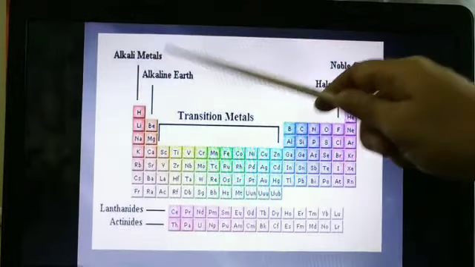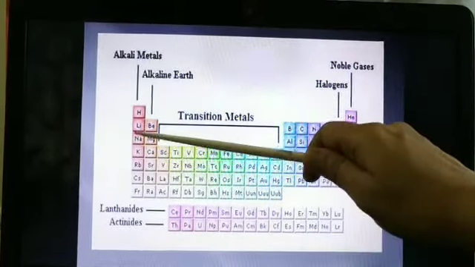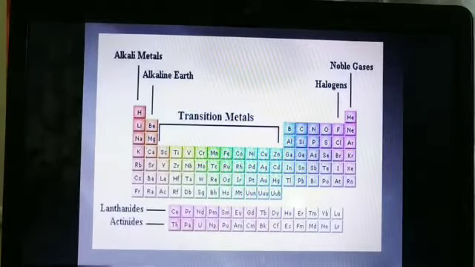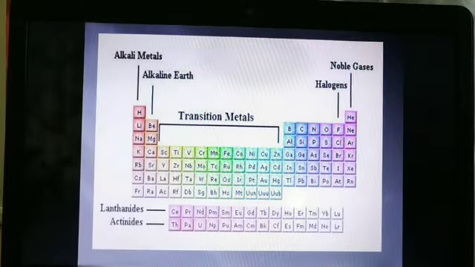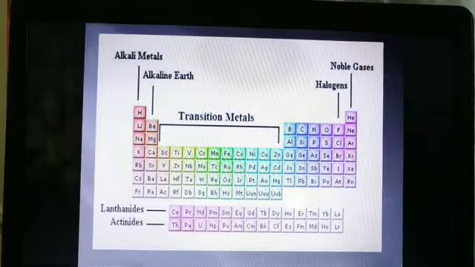So what are alkali metals? These metals are very soft and reactive. They are more reactive elements. Even though they are placed outside, they start reacting with oxygen as well as water. We'll take sodium as one example. It reacts easily with oxygen.